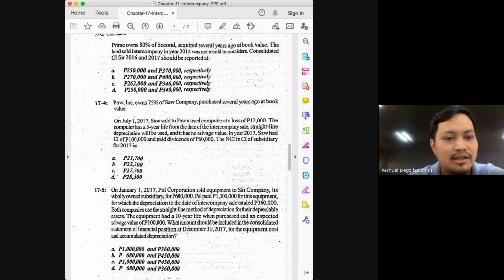The adjusted income of the subsidiary would be 110,800. But that is not what we are looking for. What we are looking for is the share of the NCI. So all you have to do is to multiply the NCI percentage of 25% with the adjusted income of the subsidiary amounting to 110,800. So 110,800 times 25%, that will give us 27,700.